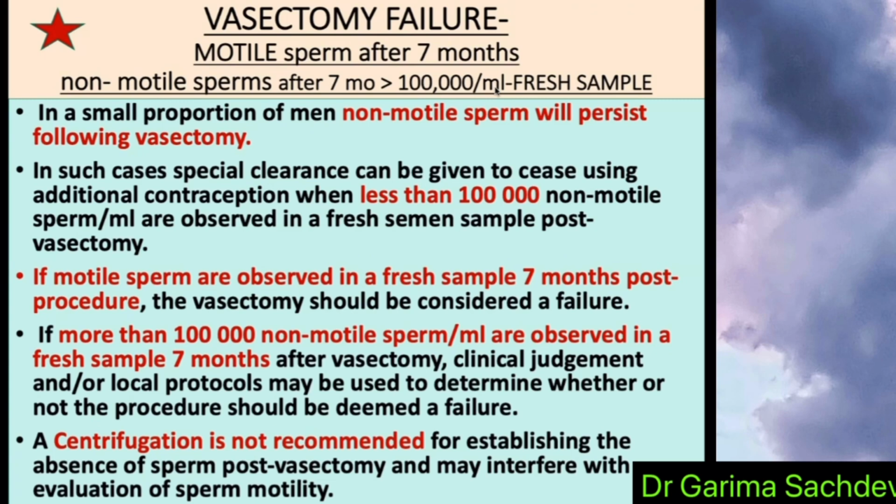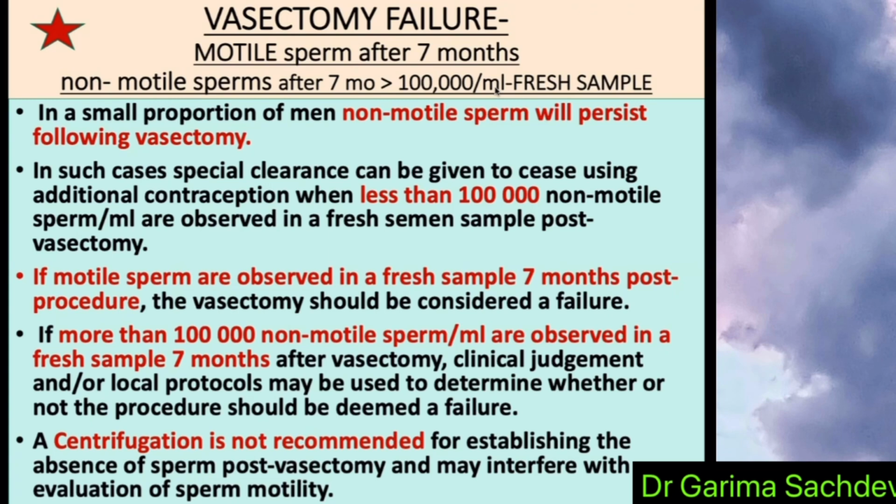In such cases, special clearance can be given to cease using additional contraception when they have less than 1 lakh non-motile sperms. If motile sperms are observed in a semen sample 7 months post procedure, then vasectomy should be considered a failure. Or if more than 1 lakh non-motile sperms are observed in a fresh sample 7 months after vasectomy, then clinical judgment should be used, and centrifugation is not recommended.